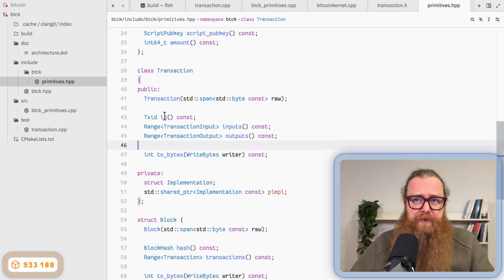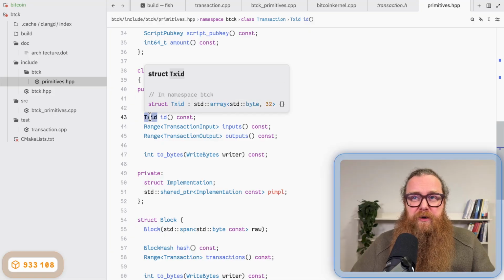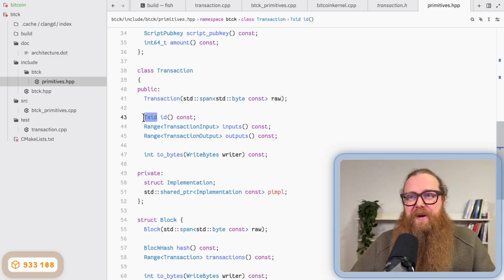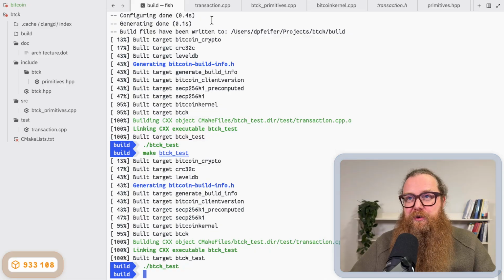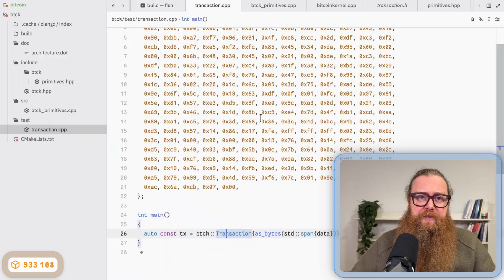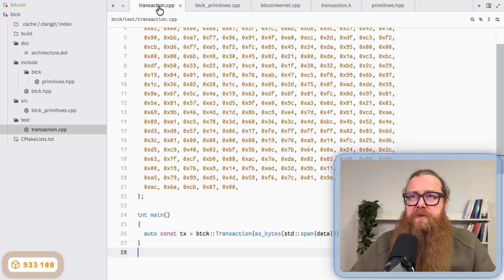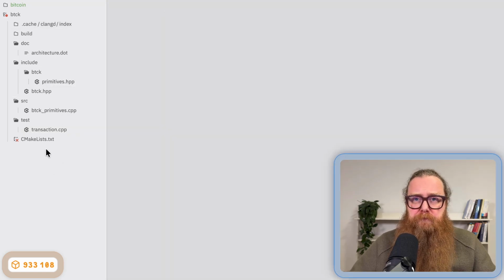And even if I implement this ID function here, this txid is just an array of bytes, and we don't have a nice way to print the span of bytes, so I cannot really make it do anything. So we'll also do it in a separate video to actually implement something where we can verify that the transaction is initialized correctly. For now, I think this is a rather nice start.